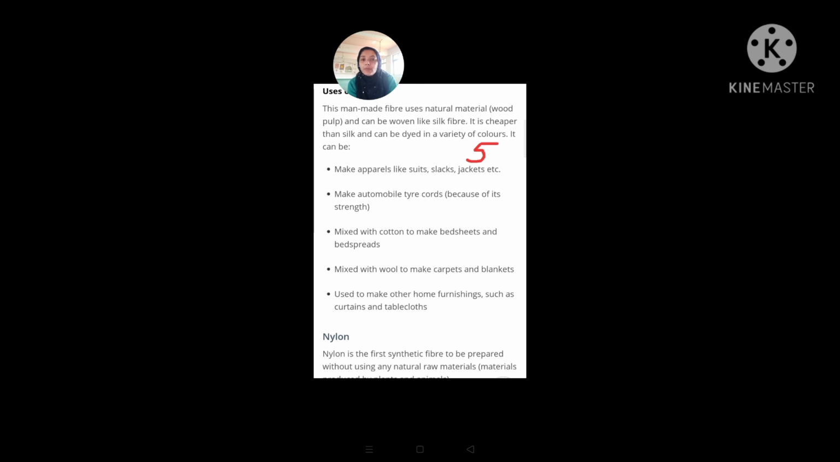It is used for making suits, slacks, jackets, etc. It is also used for making tire cords because of its strength. The cord present in the tires which we have is also made up of rayon. Mixed with cotton, it makes bed sheets and bedspreads. Mixed with wool, it makes carpets and blankets. It is used to make other home furnishings such as curtains and tablecloths. So my dear students, these are the applications or uses of rayon.